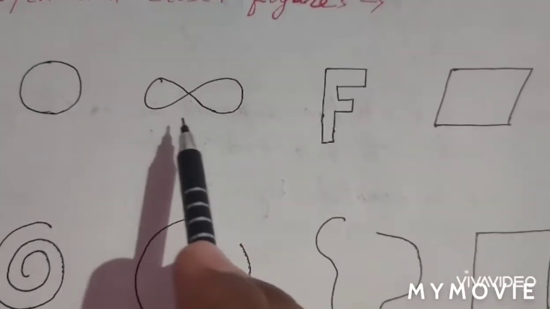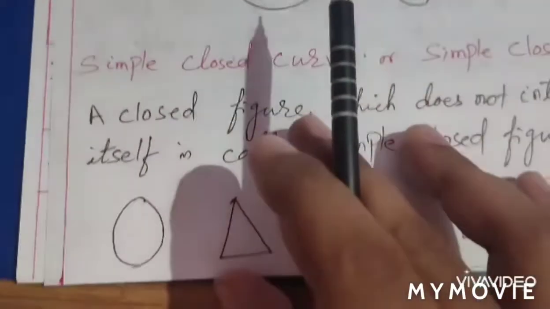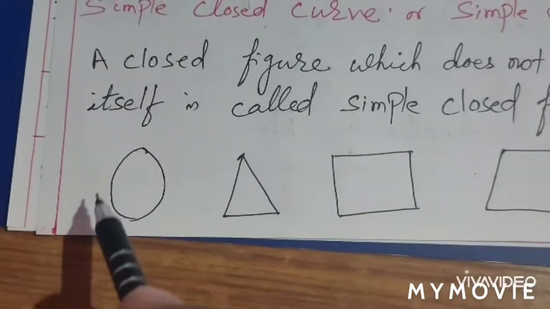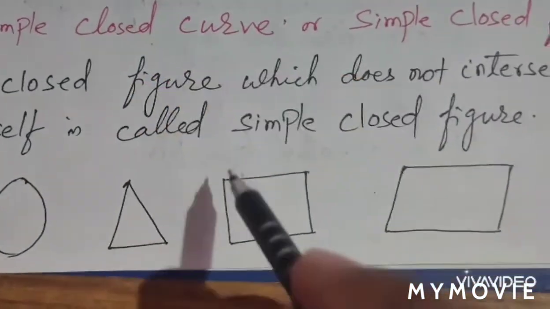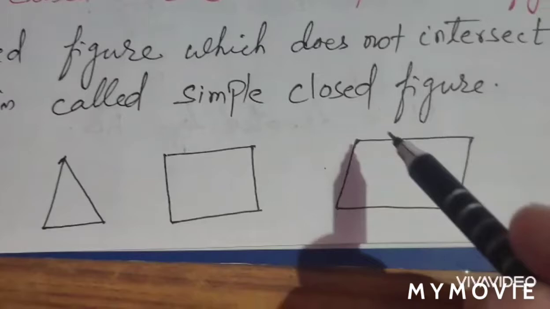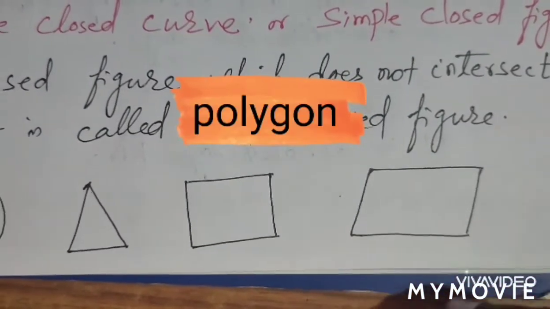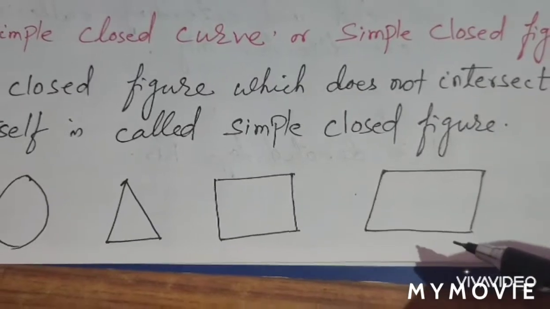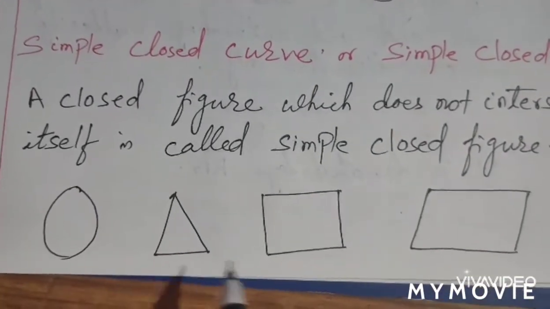Just see the figures I have already shown you. This one is an oval, this is a triangle, this is a rectangle, and this is a parallelogram.